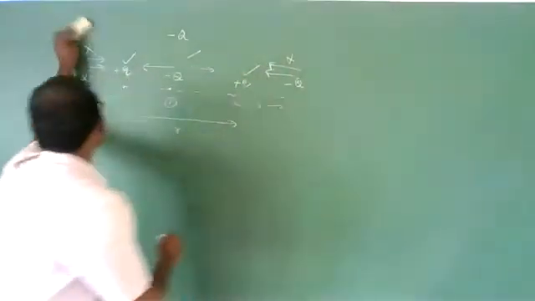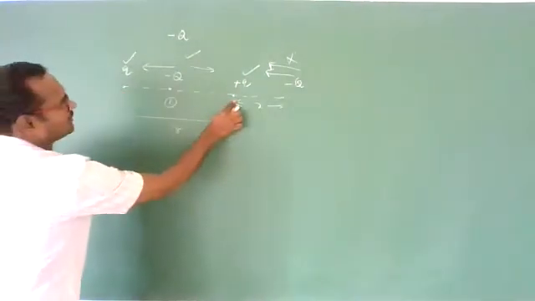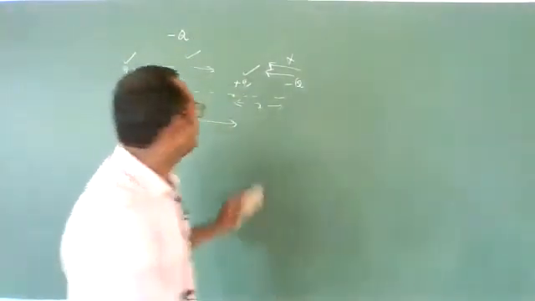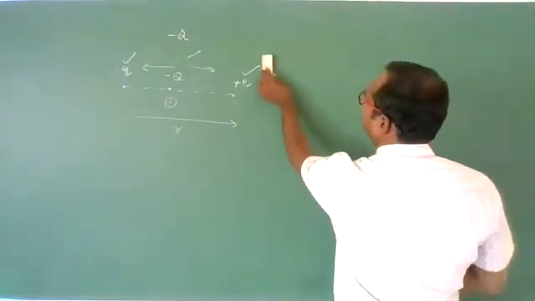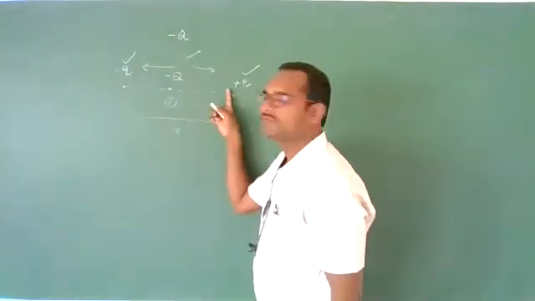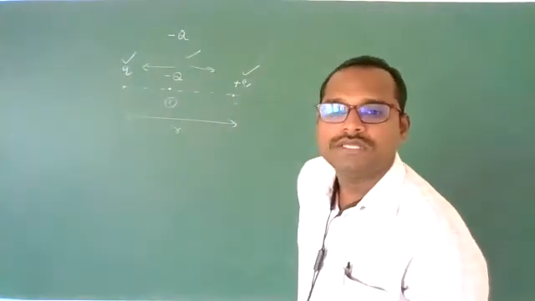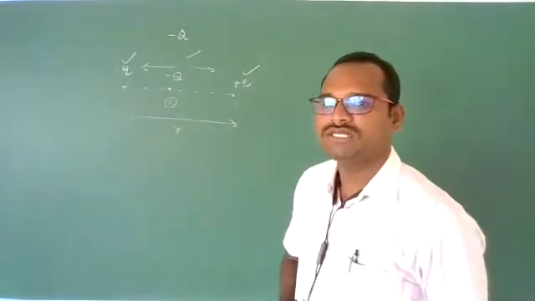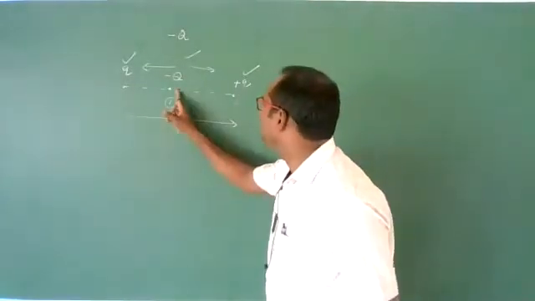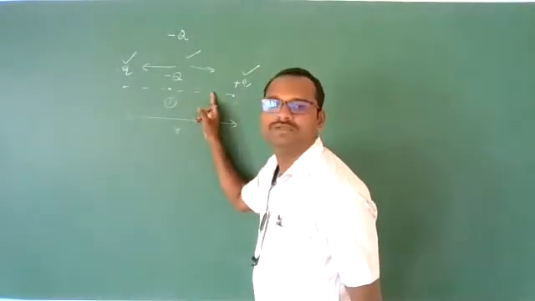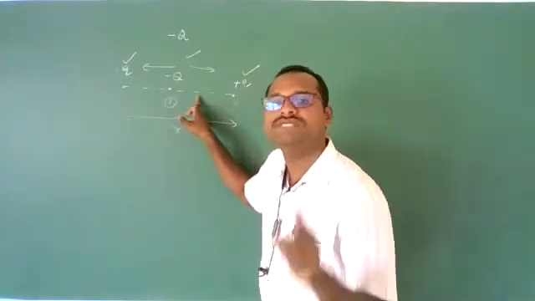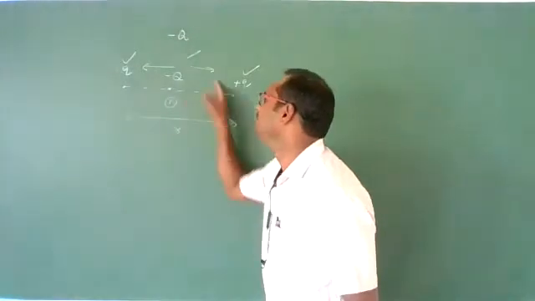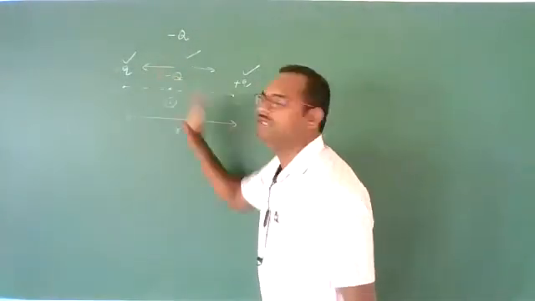That means you need to look at these two charges. If the two charges are of the same nature, irrespective of their magnitudes, the equilibrium position of the third charge should be in between these two. In between these two only, we should search for the location.